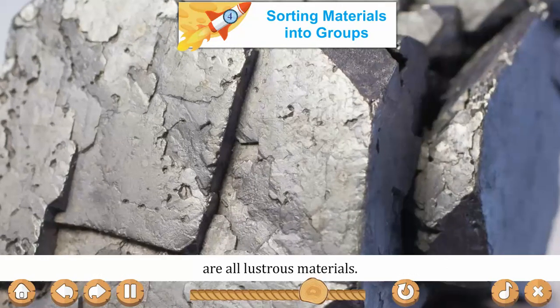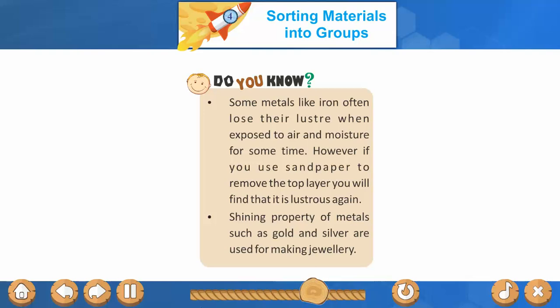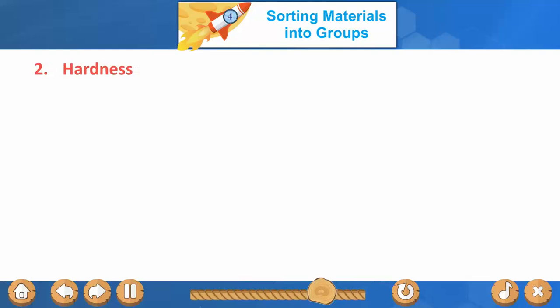are all lustrous materials. Did you know some materials like iron often lose their luster when exposed to air and moisture for some time? However, if you use sandpaper to remove the top layer, you will find that it is lustrous again. The shining property of metals such as gold and silver is used for making jewelries.